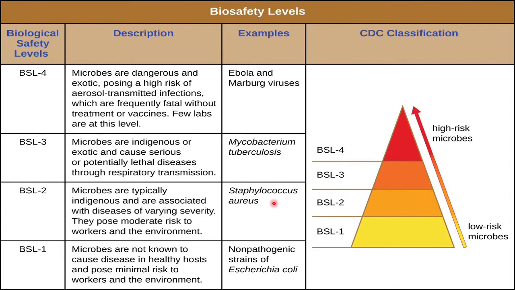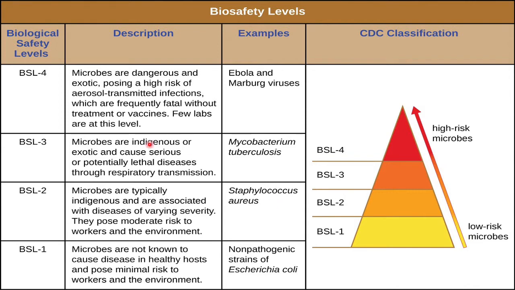Next, we have BSL 3, which is used for microbes that are indigenous or exotic. Exotic here means that they are something new, something unusual. For example, you have the various viruses that are coming up today, like the coronavirus, the Ebola virus, etc. All of them are considered exotic because they are relatively new, whereas the indigenous ones are those microbes which have been known to mankind.